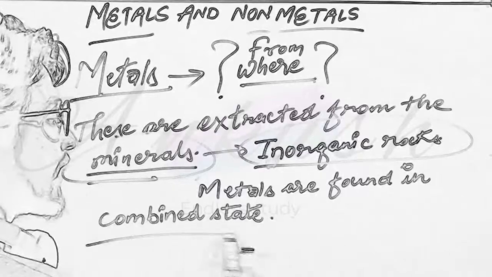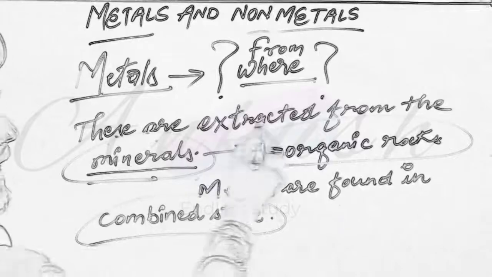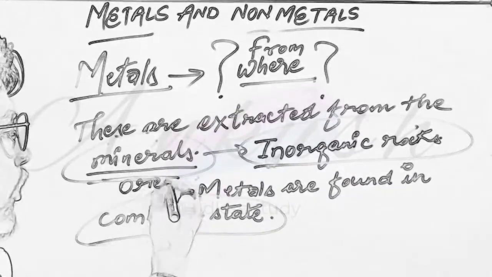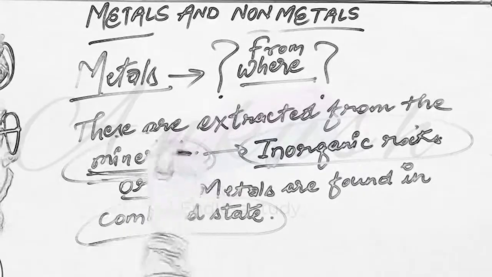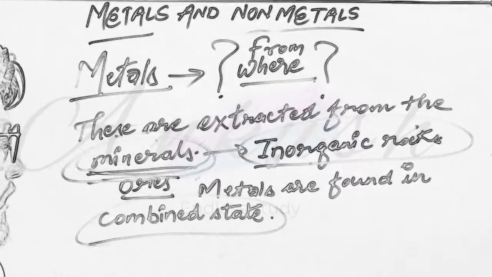And why are they found in combined state? So now we know from where we get metals. These are extracted from the minerals, or you can say ores. And what are minerals? These are inorganic rocks which are the constituents of metals.